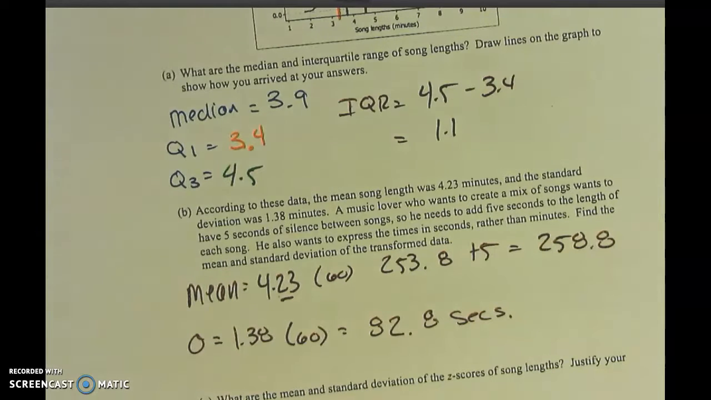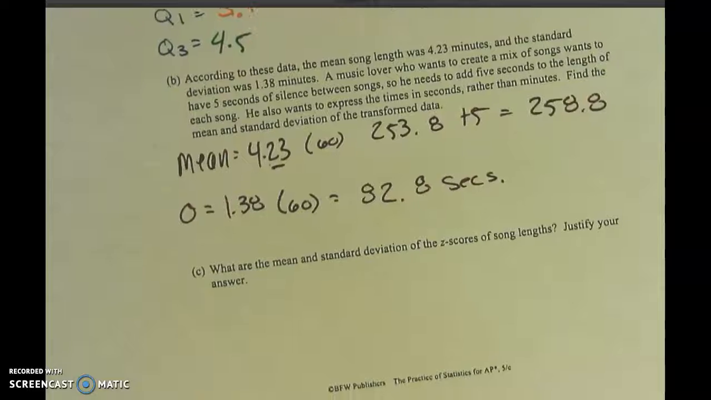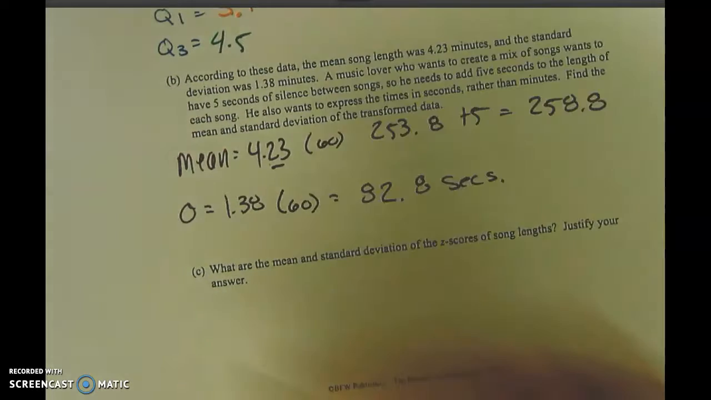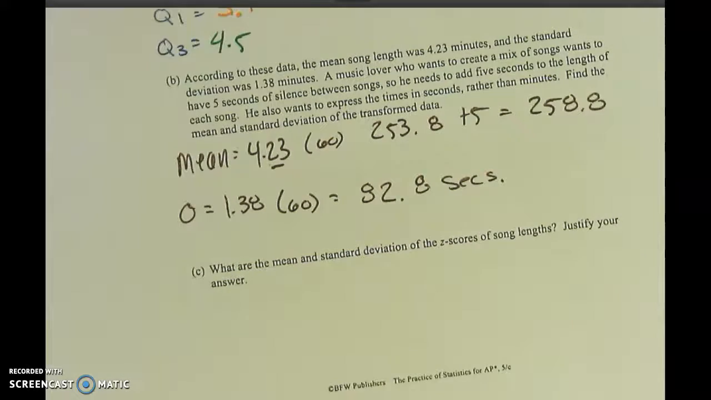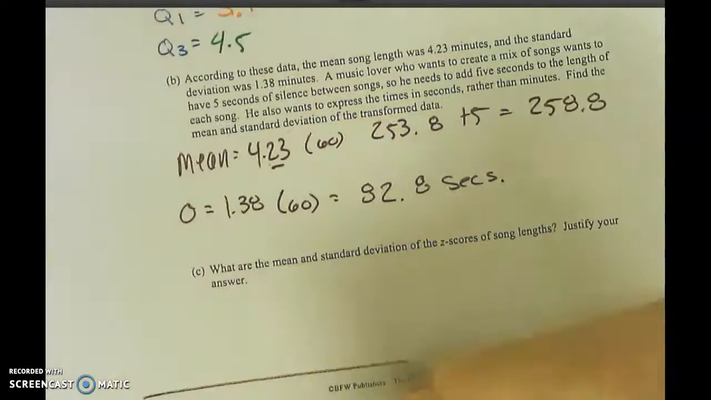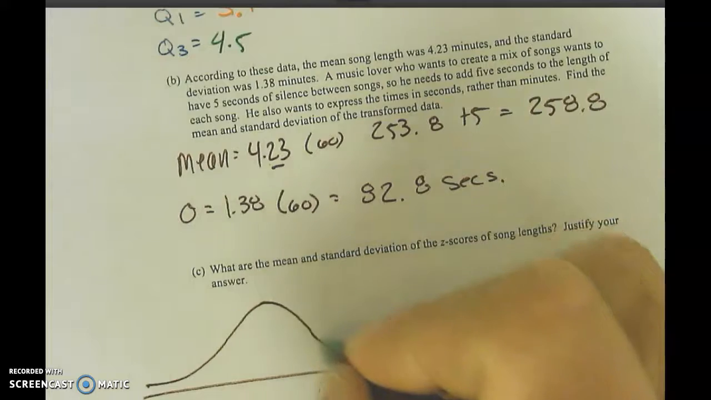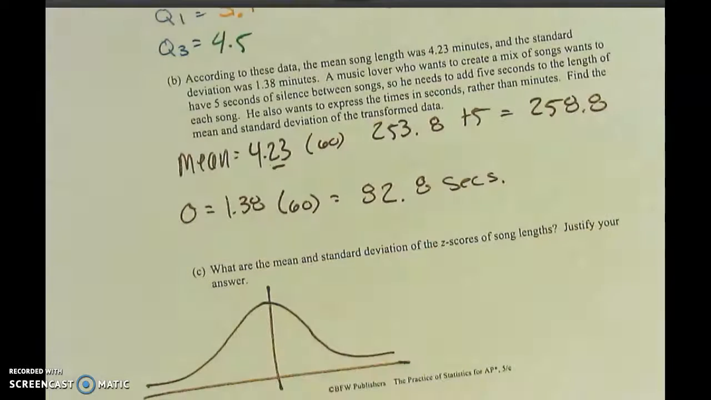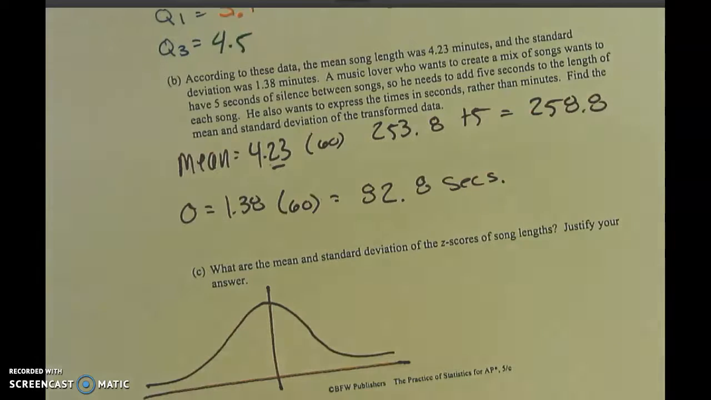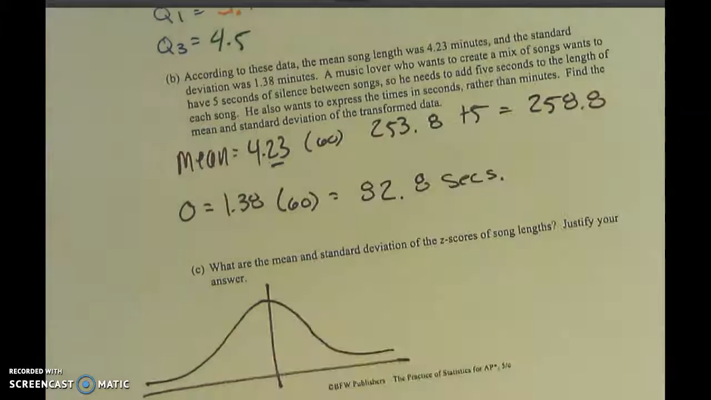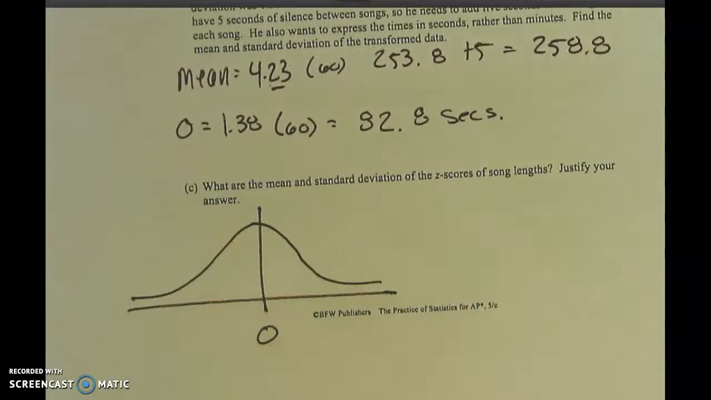Okay. What are the mean and standard deviation of the z-scores of the length of the song? Justify your answer. Okay. The z-scores for my mean. How can I put this? All right. You've got a what? A normal distribution, right? Yep. So that's 0. I get that.